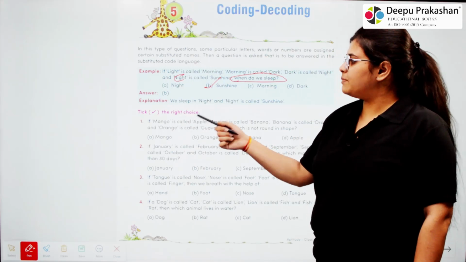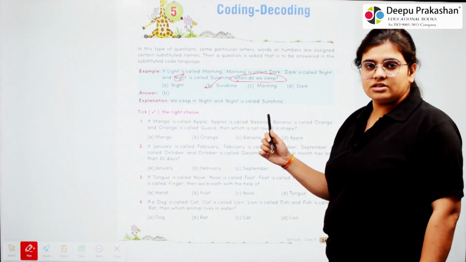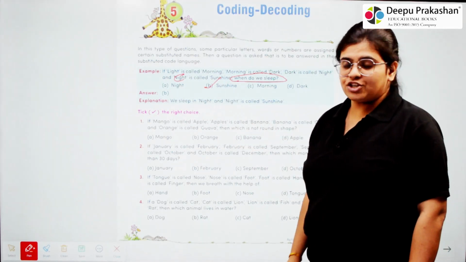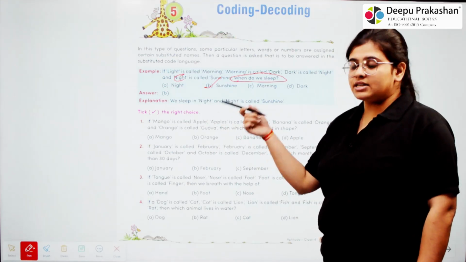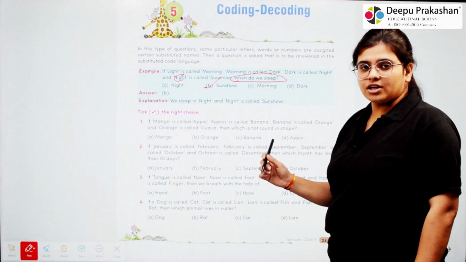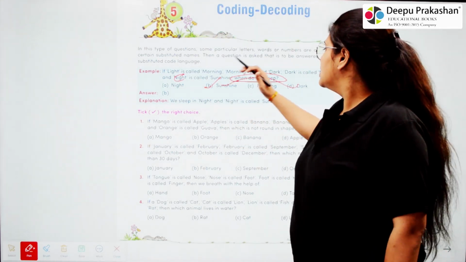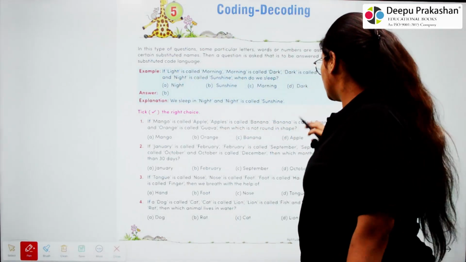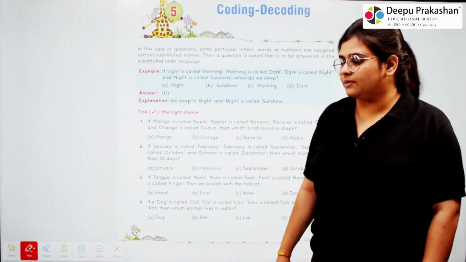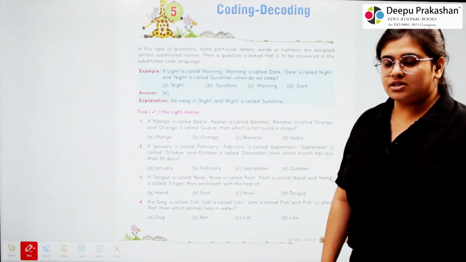Explanation. We sleep in night and night is called sunshine. Okay? Similarly, we have to do the rest of the questions. Okay? Take the right choice.